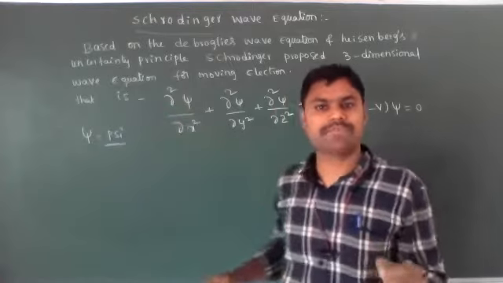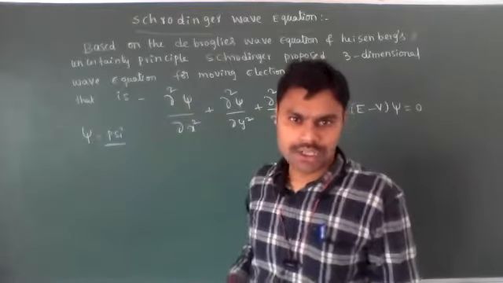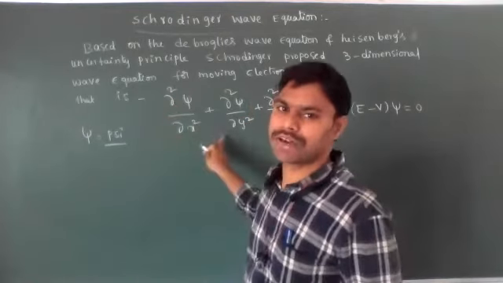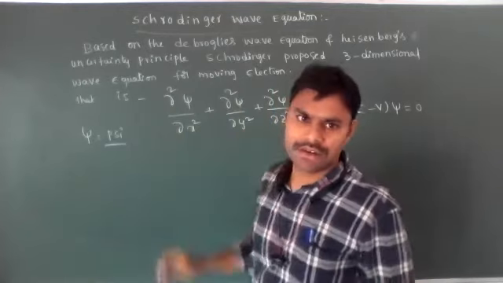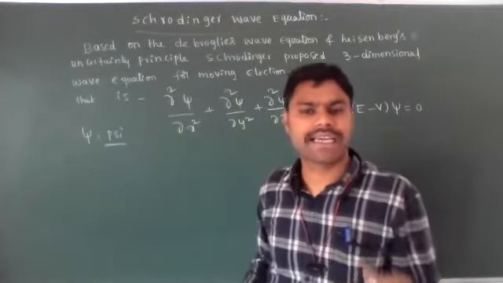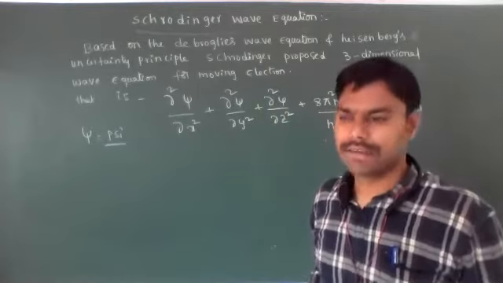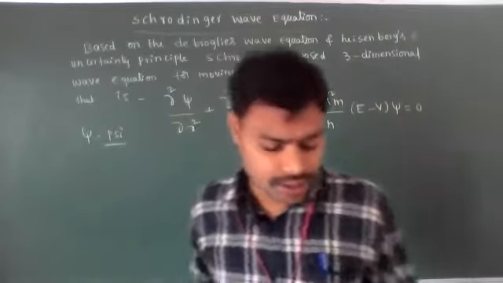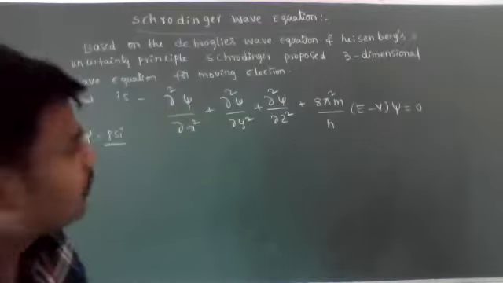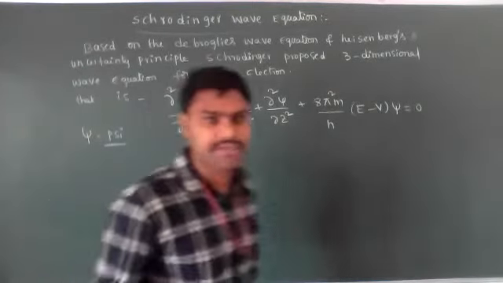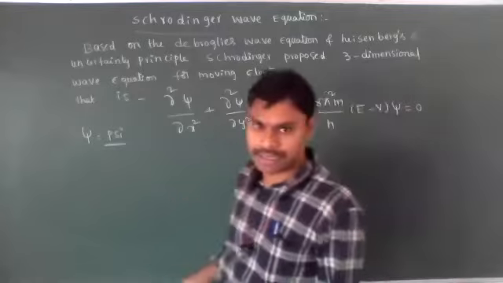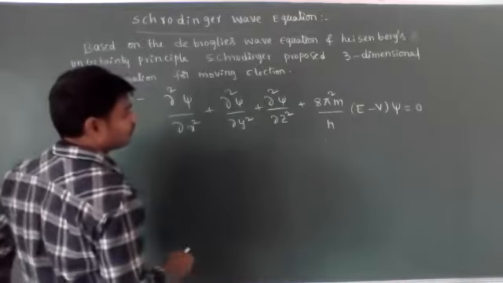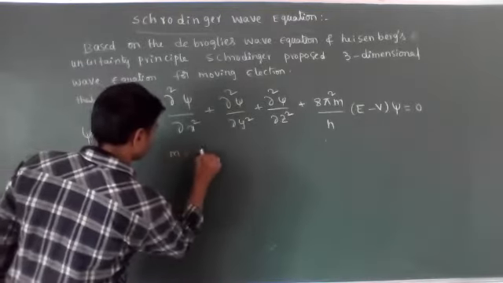Dou means derivatives, and partial derivatives come in mathematics. So this symbol dou means partial derivative with respect to x, partial derivative with respect to y. What are x, y and z? X, y, z are the coordinate axes. A three-dimensional wave equation means three axes are important: x, y, z. Based on those coordinate axes, Schrodinger proposed a three-dimensional wave equation for the motion of electrons.